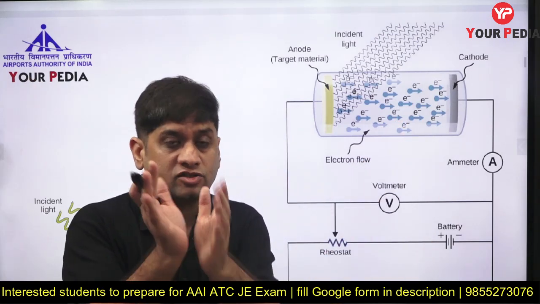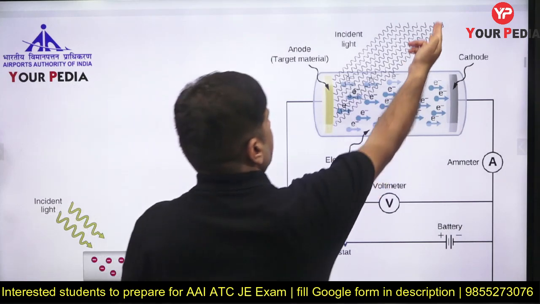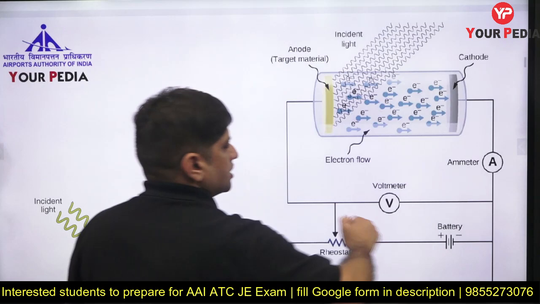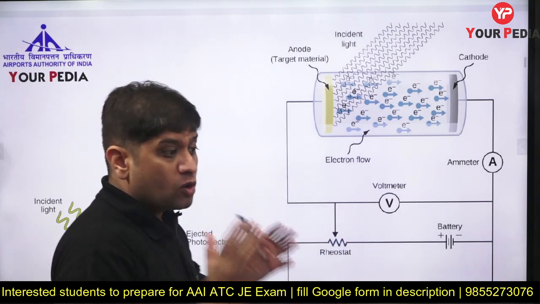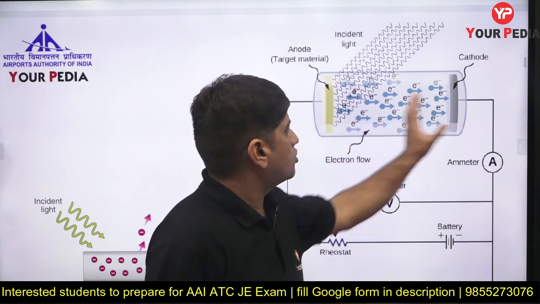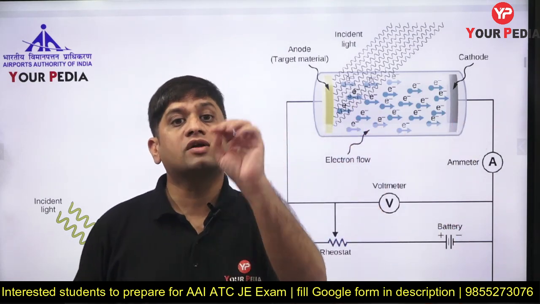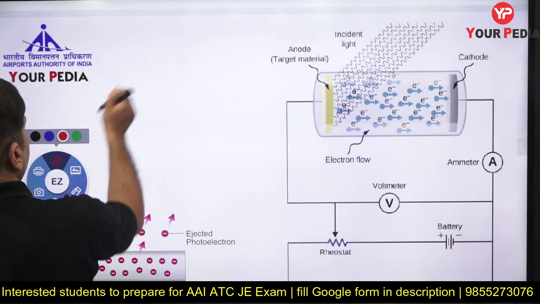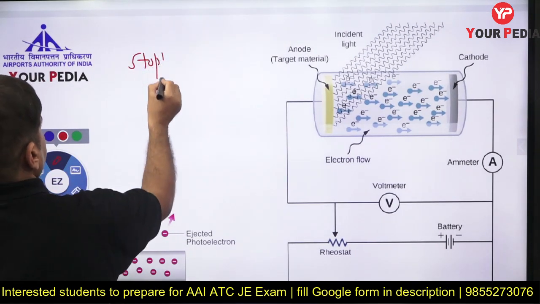Stopping potential क्या है? As of now, अगर मेरे को current create करना है, let the photons come, let the electrons come, let these move in a circuit and I get a current. Suppose I want to find out how much potential I should apply so that electron does not flow. That is called stopping potential. So what do we mean by stopping potential?